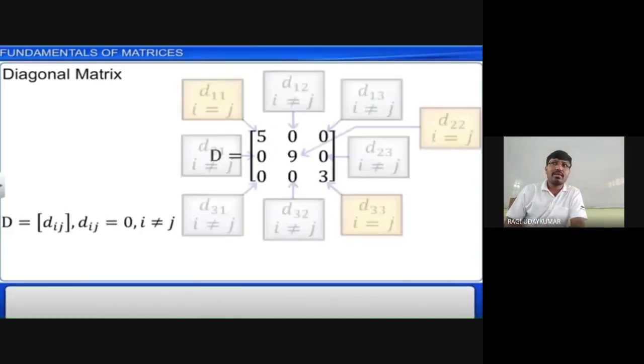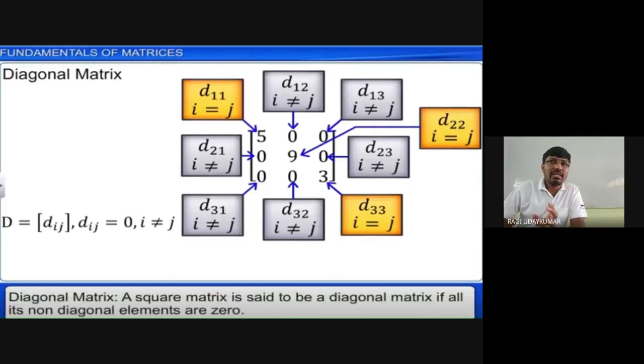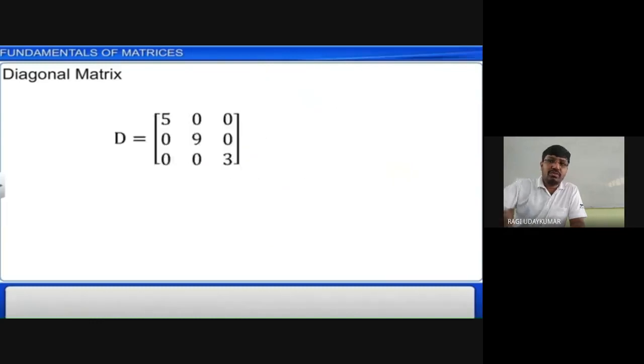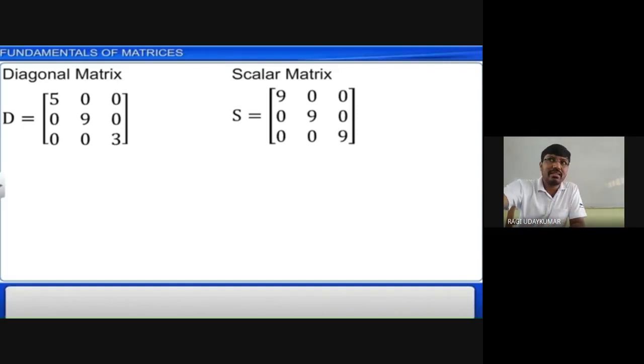This is possible only in a square matrix. Dij is diagonal. A square matrix is said to be a diagonal matrix if its non-diagonal elements are zeros. Other than the diagonal places, all remaining entries are zeros, and you may get zero on the diagonal also. For example 5, 9, 3: if the place of 3 has a zero, then also we call it a diagonal matrix.